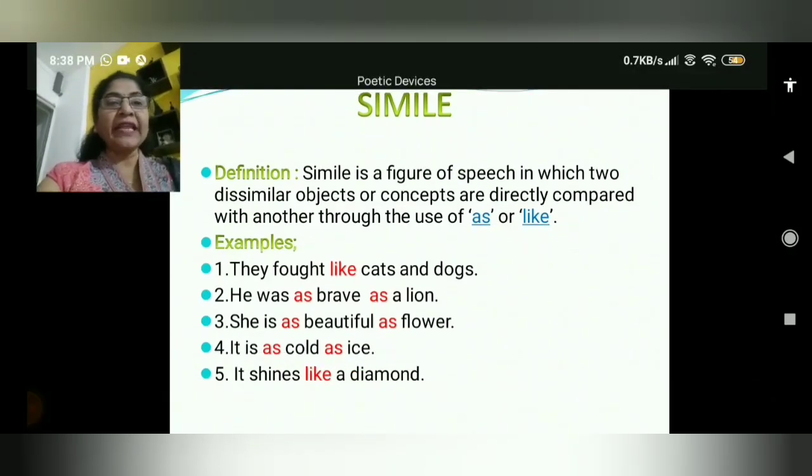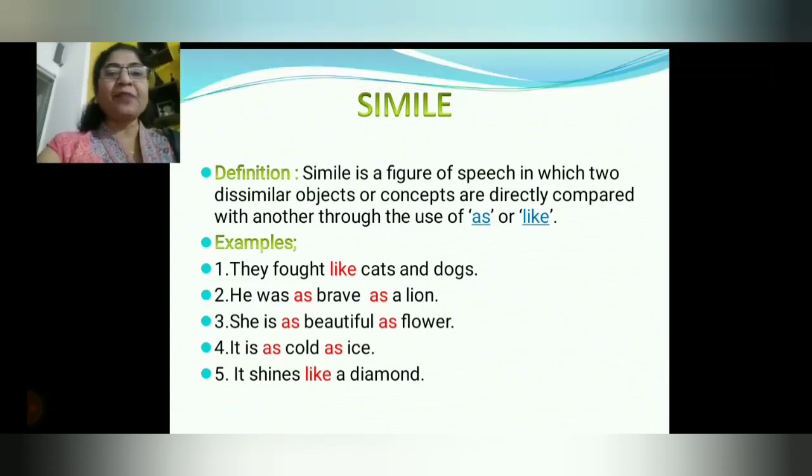They fought like cats and dogs. Here, they is a pronoun. So they can be people, children. So if we consider that children fought like cats and dogs. He was as brave as a lion. That means here a person is compared with a lion with the word as. Third example, she is as beautiful as a flower. So a girl is compared with the flower.